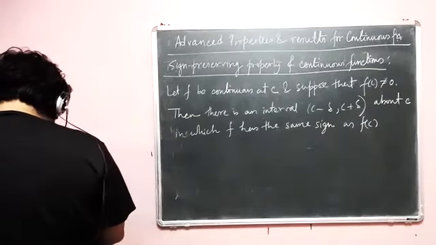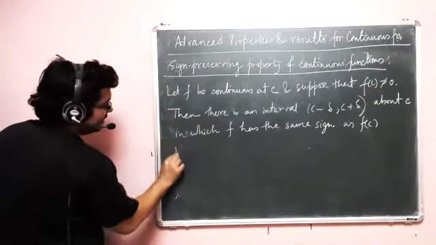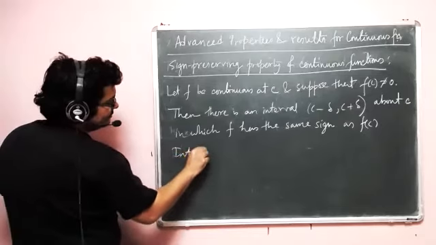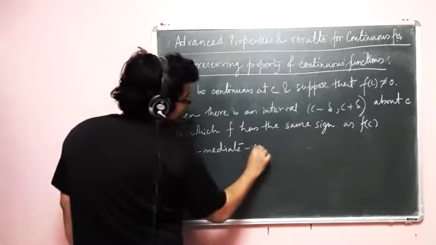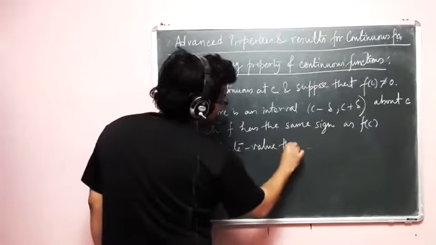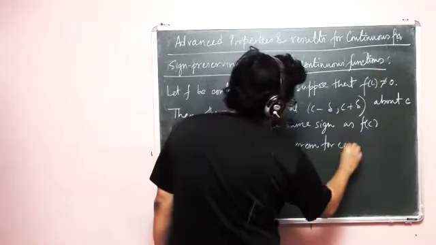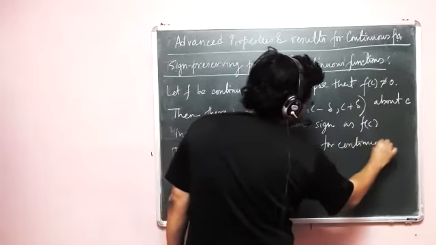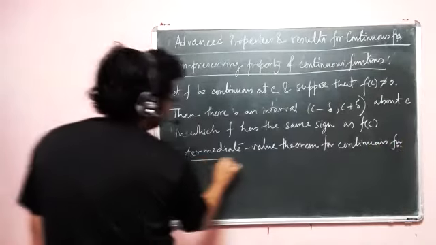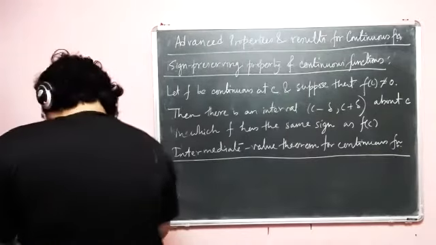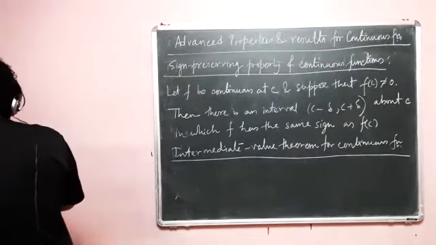All right. Now we will go to what is called the intermediate value theorem for continuous functions. So what does it basically say?